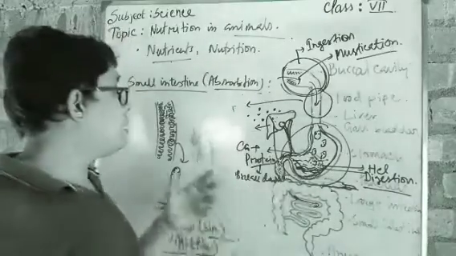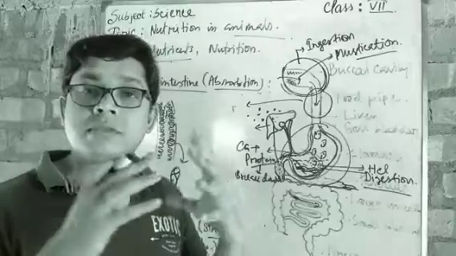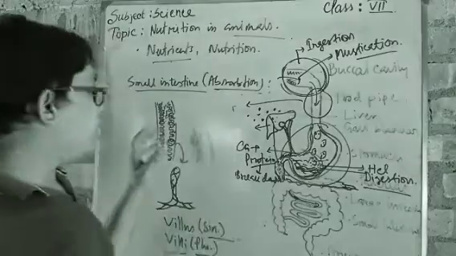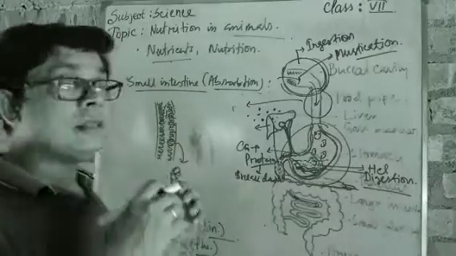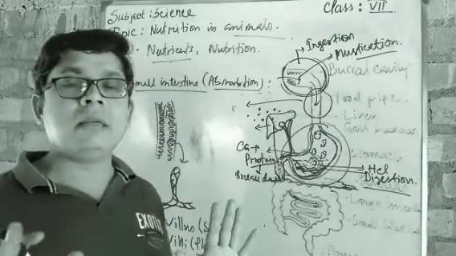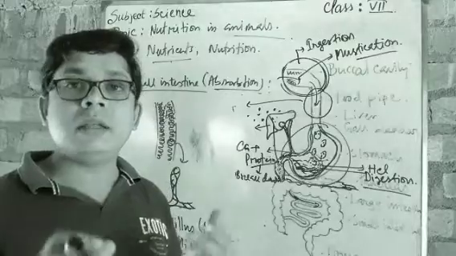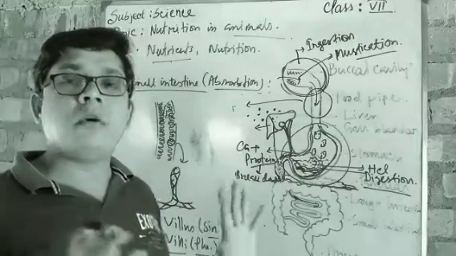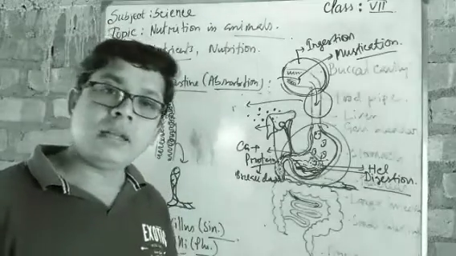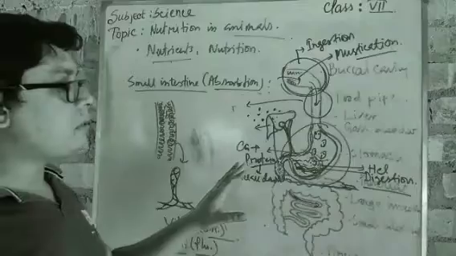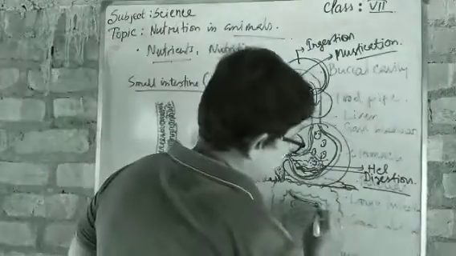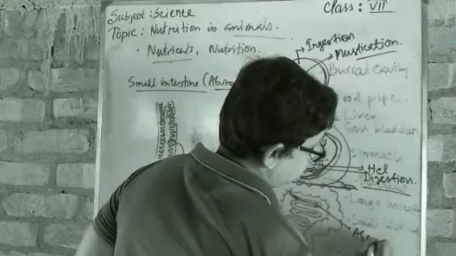What is the work? That is the absorption of the important nutrients from the food items that we have eaten. Got it? So when they absorb the nutrients, it mixes with the blood. When it goes into the plasma in the blood, it circulates throughout our body, and our body gets nourished because the cells have got their own food, their nutrients. Understand? So in this way the absorption process happens from food items. We can see that absorption happens in the small intestine.